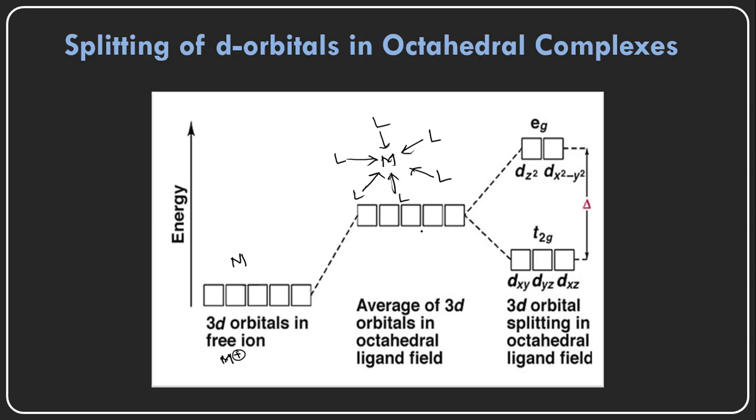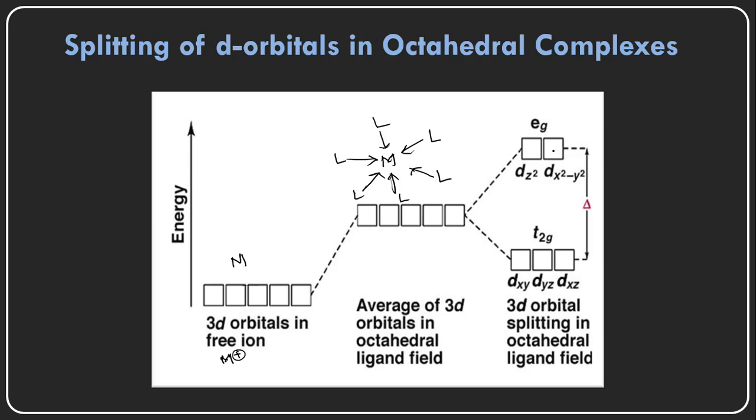Because of that reason, they lose their degeneracy, and they convert into two types of orbitals called T2g orbitals and Eg orbitals. T2g orbitals are triply degenerate. Triply means three orbitals, and degenerate means the three orbitals have the same energy level.